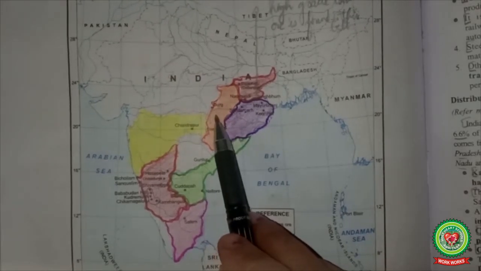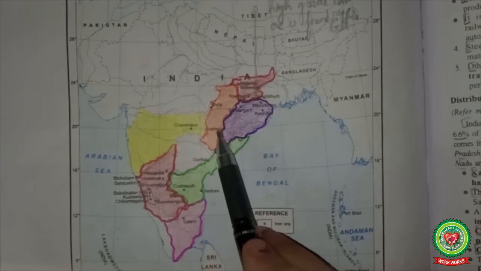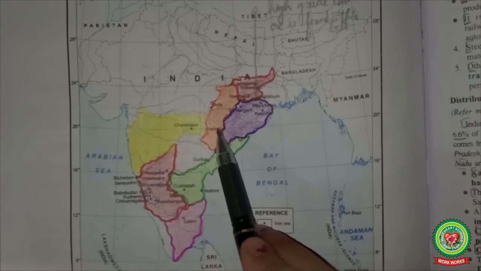Another important belt of iron ore produced in India is Chhattisgarh. It is a major producer of iron ore in India. The deposits are found in Durg and Bastar districts. Dalli Rajhara iron ore fields and Bailadila are the major mines where good quality hematite iron ore is produced.